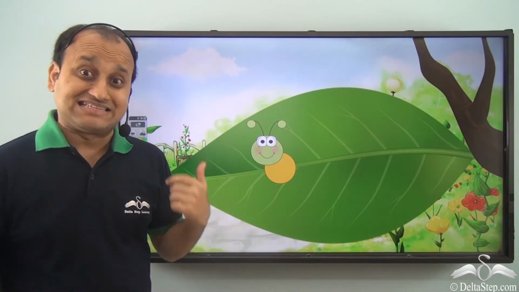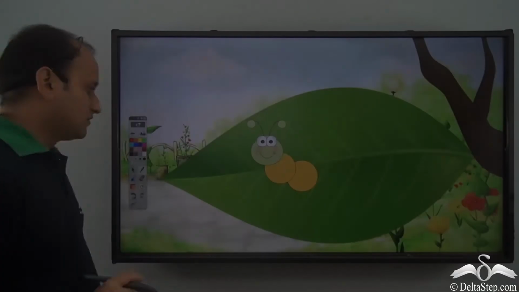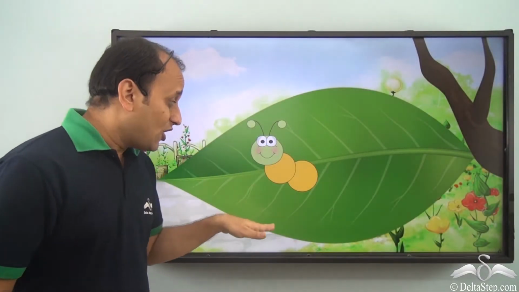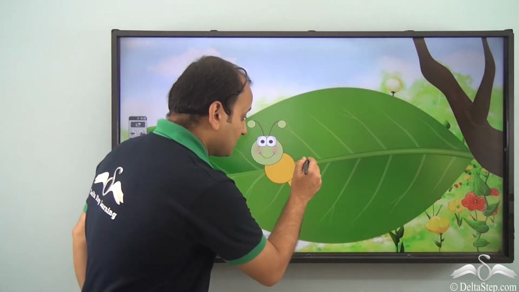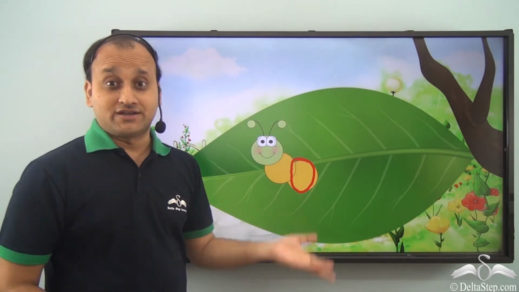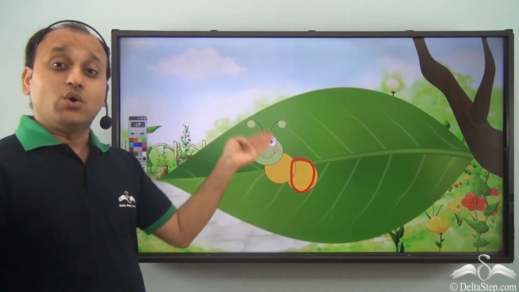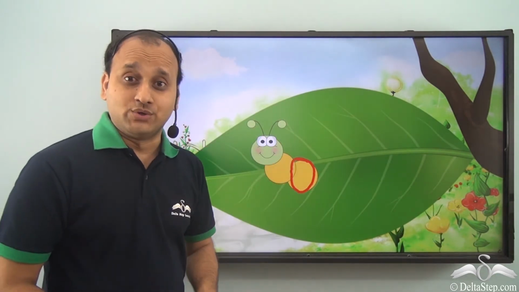Now, on the second day, he went to the garden again. So on the second day, he saw that this caterpillar had grown by this much. So let's call this 1 unit. So we can say that on the second day, the caterpillar had grown by 1 unit.